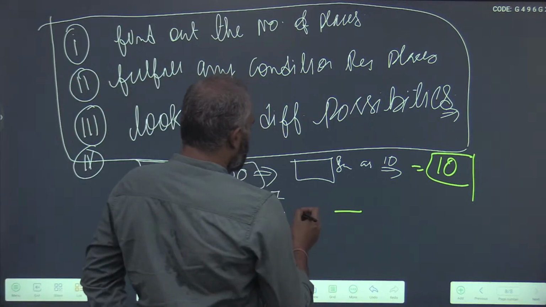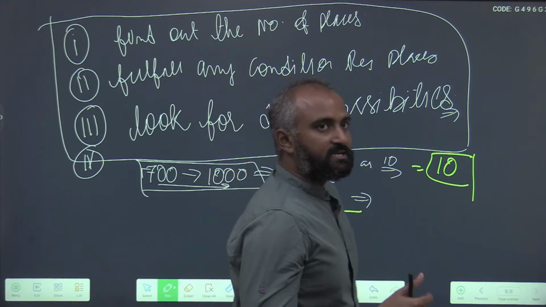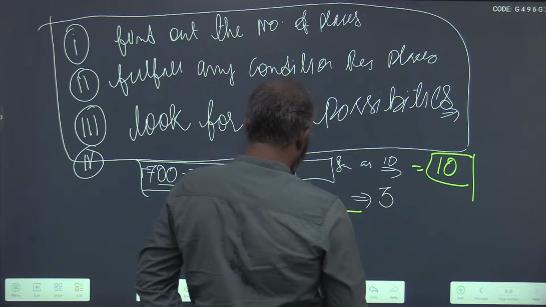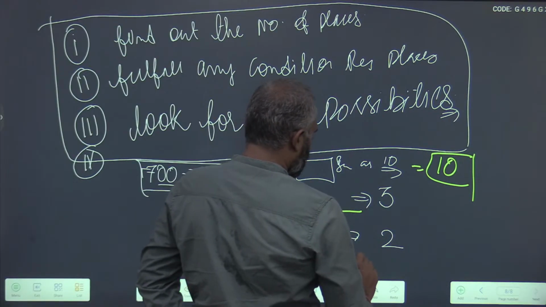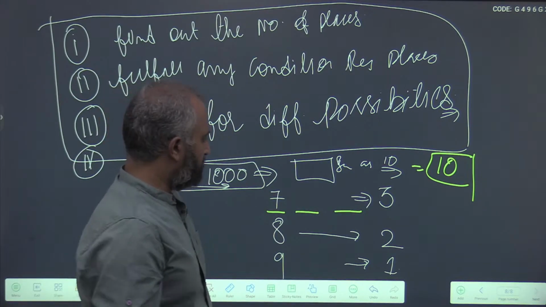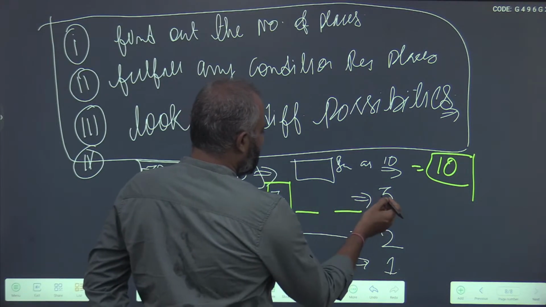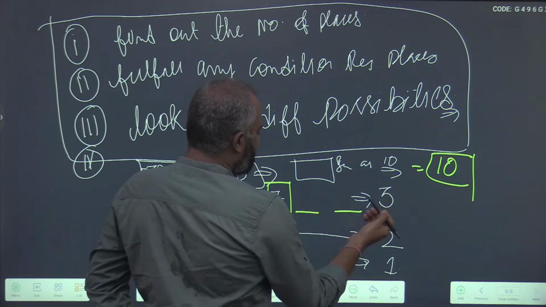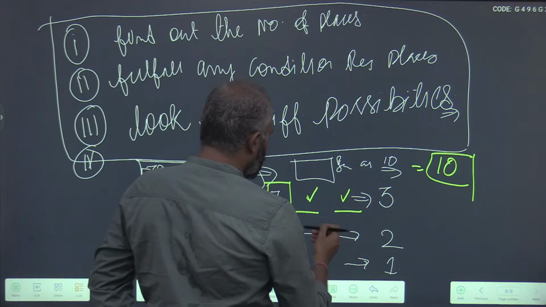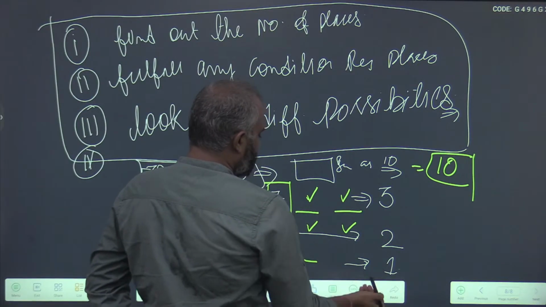So what makes 7 a 10? Adding what digit to 7 gives you a 10? It is 3. Next, for 8 it is 2. For 9 it is 1. Is this clear? Nothing complicated here. Since the first places are already fixed, this 3 has to be distributed among the units place and tens place. 2 should be distributed for the units place and the tens place, and 1 should be distributed among these.